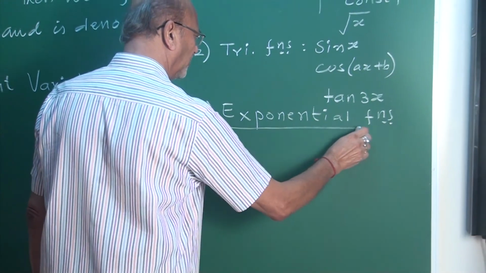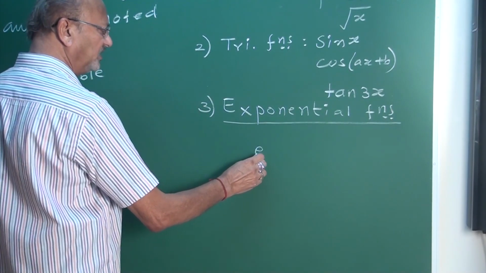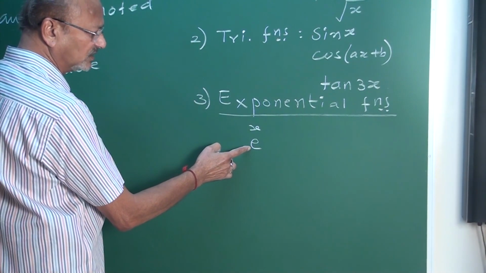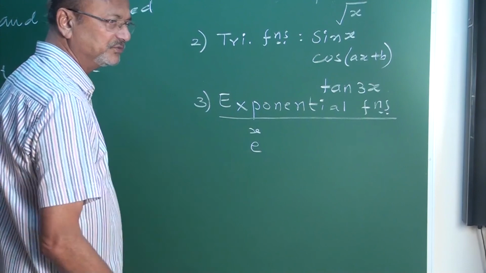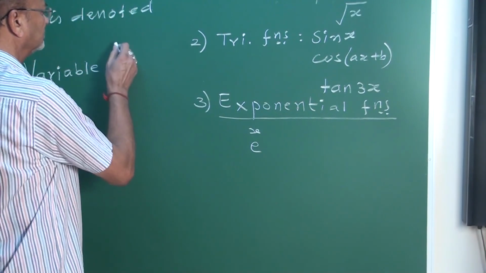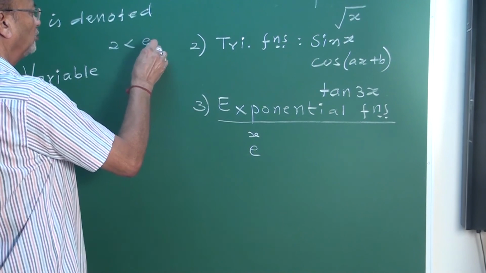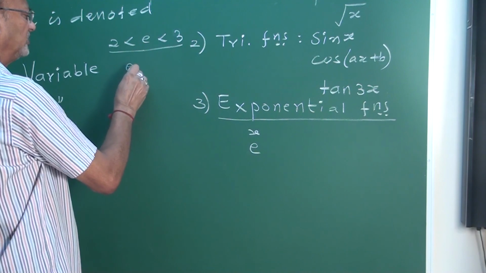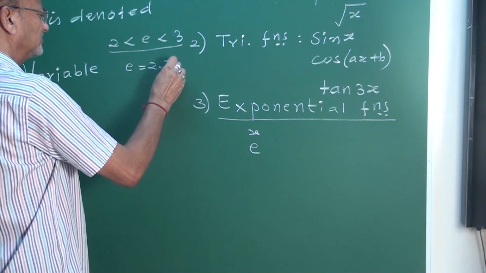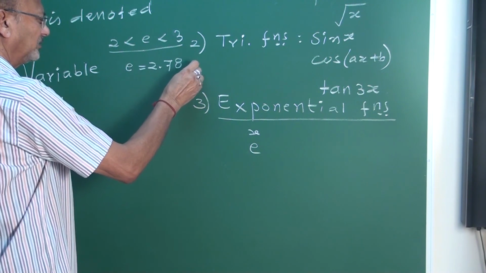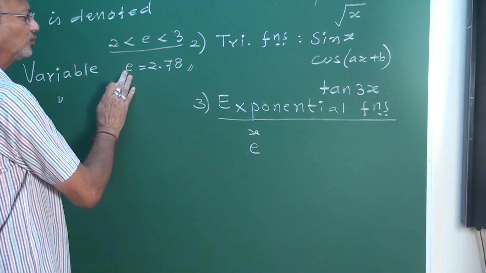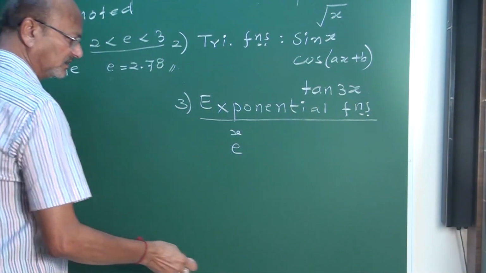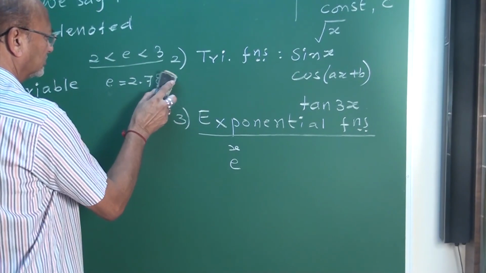In this case, we mainly consider e to the power x. What is this e, my friends? It is a fixed constant, the exponential constant, which lies between the numbers 2 and 3. This e lies between 2 and 3, my friends. Its approximate value is equal to 2.78, I am correct, maybe. Okay, approximate value is 2.78. e is a fixed constant between 2 and 3.